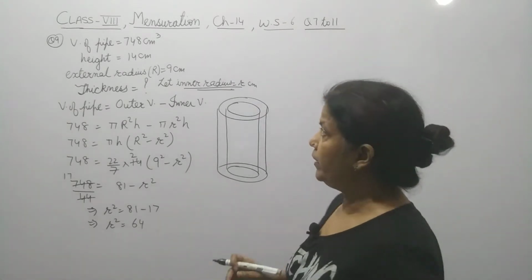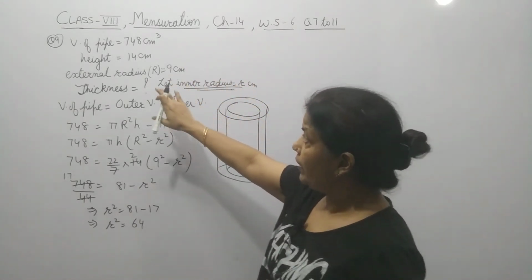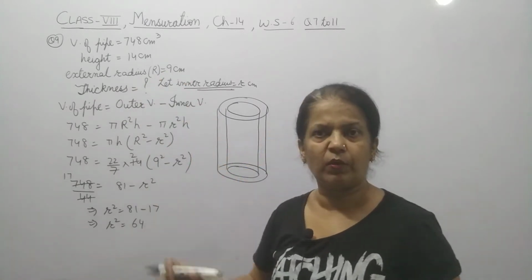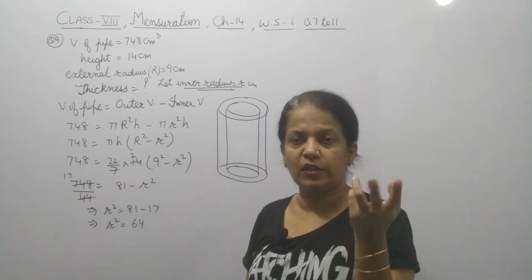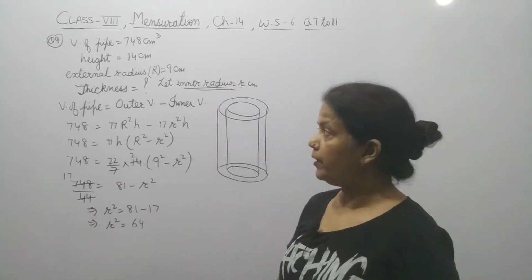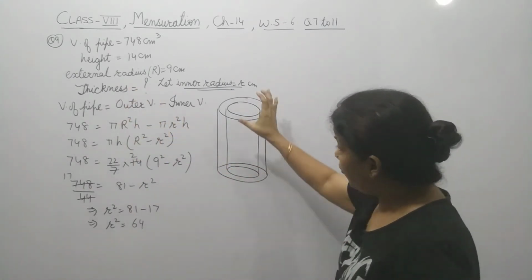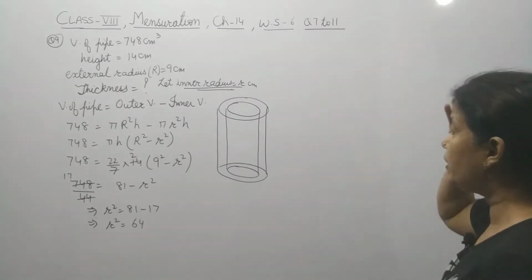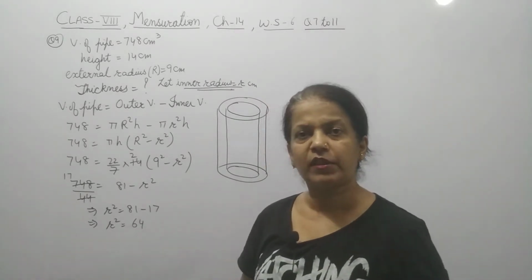In question 9, volume of pipe is given, height is given, external radius is given. External radius gives us an idea, since they are talking about the external radius, so it is hollow from inside. And you have to find out the thickness. One pipe has an external radius and we have to find its thickness.